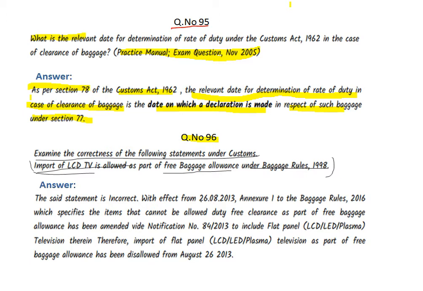As per the customs, is LCD TV a free baggage? Free baggage means it is not taxable. LCD TV, is it true or false? The answer is like this. The said statement is incorrect.